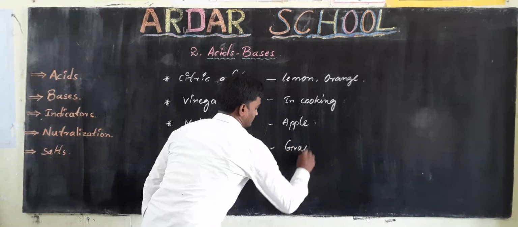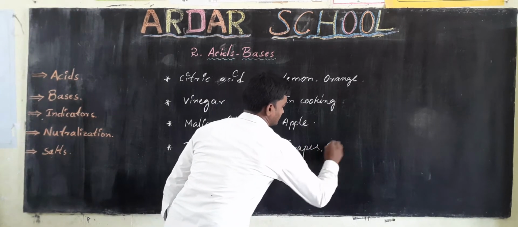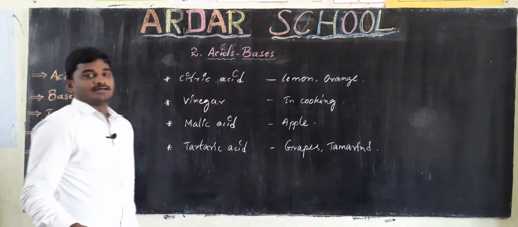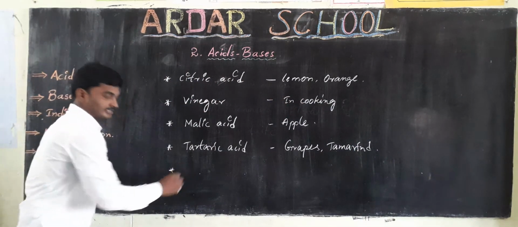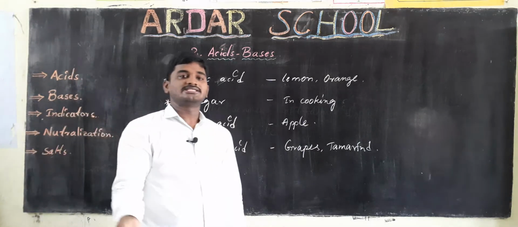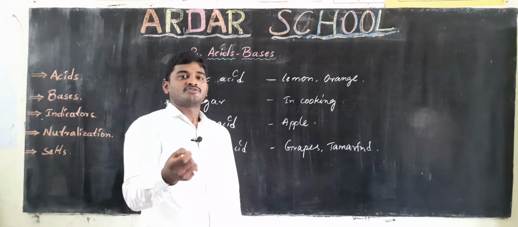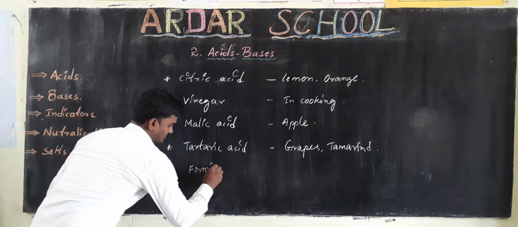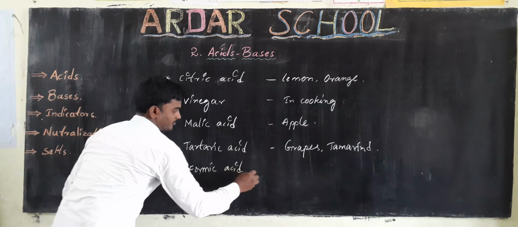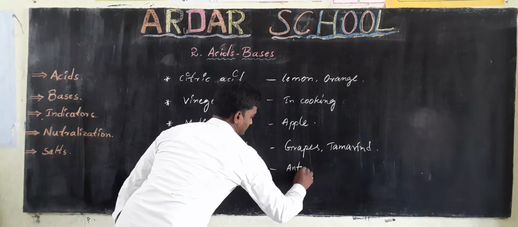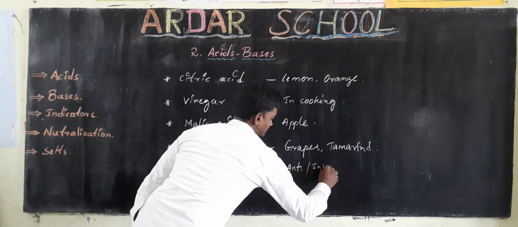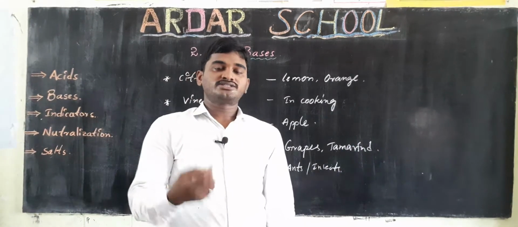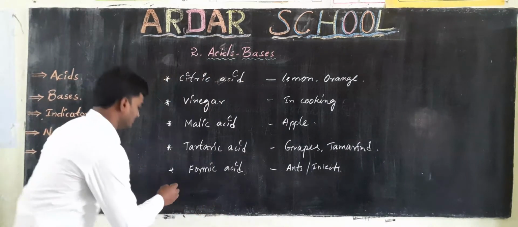And ants and some other insects have formic acid. And next, oxalic acid in tomato.